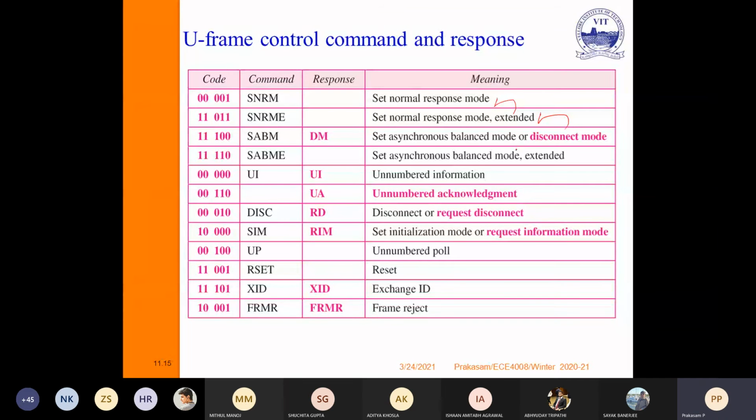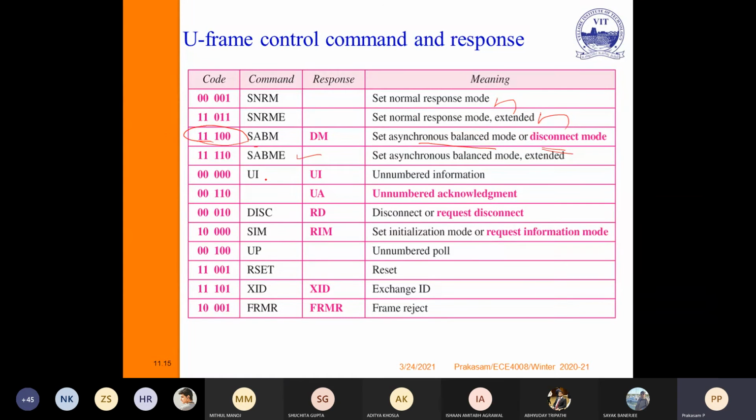If it occurs the first time, it will set. The second time it occurs, it will disconnect. If it is 00001, then it is the normal response mode. 11100, then it is an ABM. Similarly, you can extend. Then you have unnumbered information.